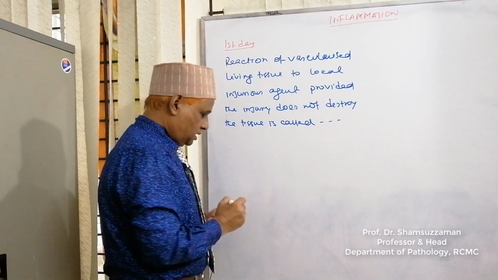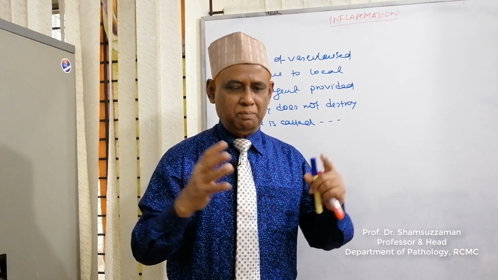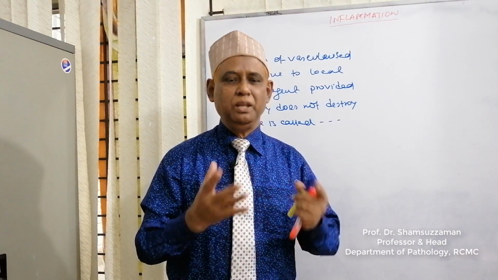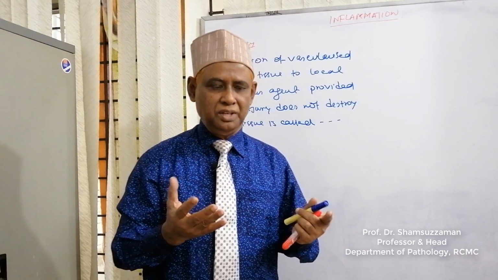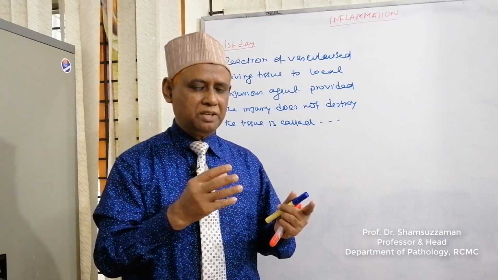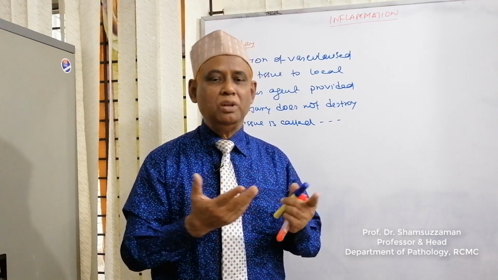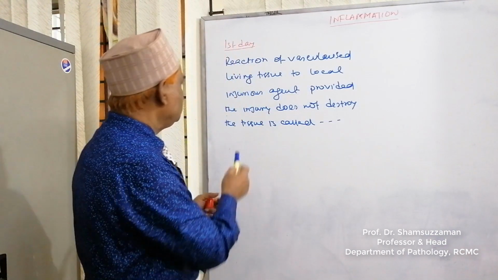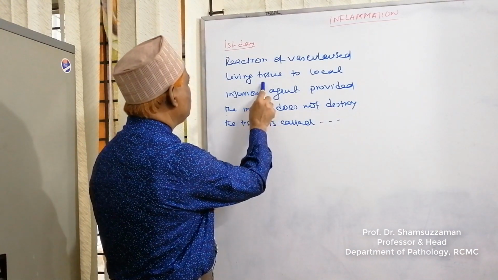Again, if we disturb a vascularized living animal, the animal will react. If the injurious agent destroys or kills the animal, it will not react. So if the injurious agent destroys the tissue, it will not react.